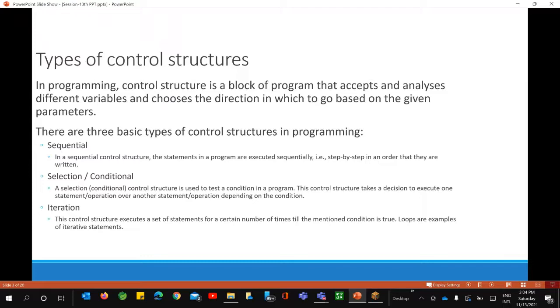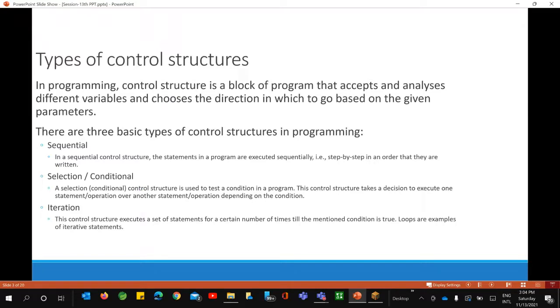There are three basic types of control structure. One is sequential, step by step, where statements are executed one after another. Second is conditional, because there will be two different actions or statements, yes or no, as I said.